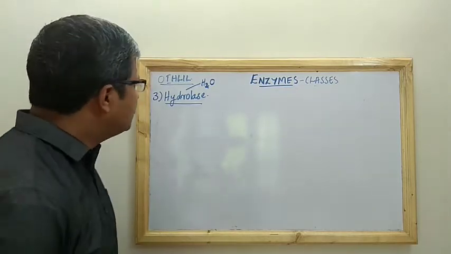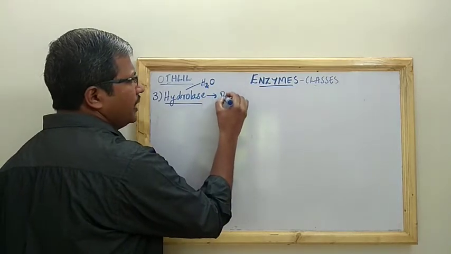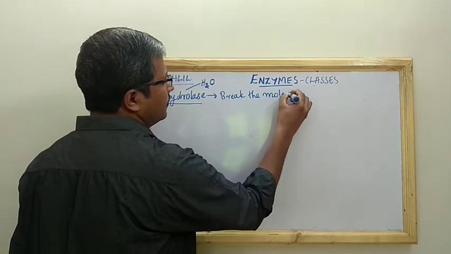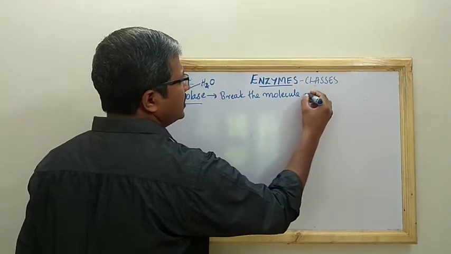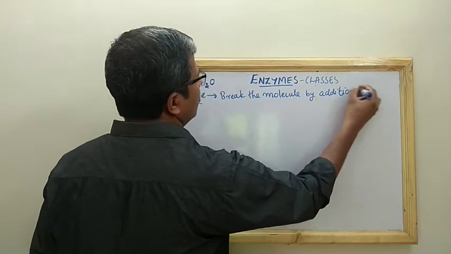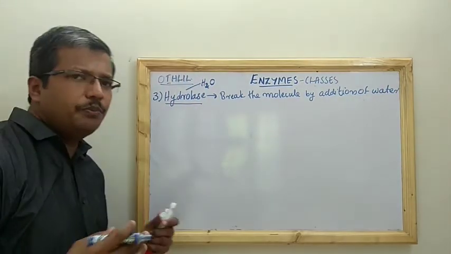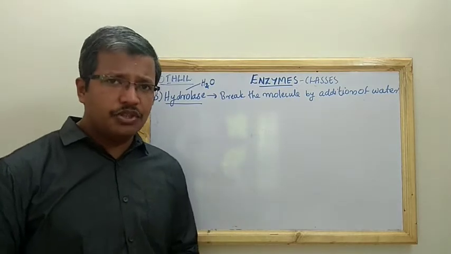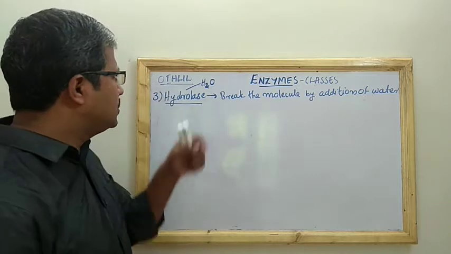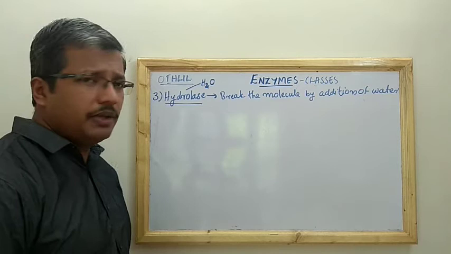Hydrolase enzymes are the ones which break a molecule by the addition of water. The enzyme which breaks the molecule by the addition of water is known as the hydrolase enzyme.